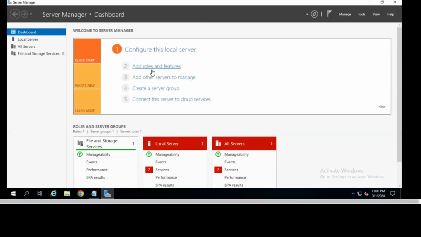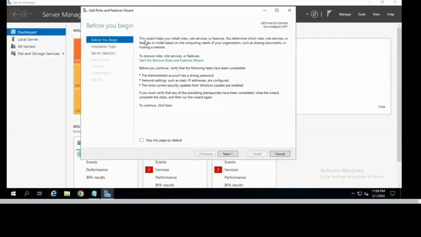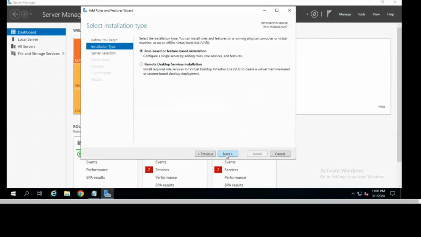So for this, just click on this Add Roles and Features. We can click on this, or you can click on this Manage option. Click on Manage, and the first option is the same, Add Roles and Features. You can click on that. After that, we have this Before You Begin. Click on next, then Installation Type. So we are going to install a role, so for the first option you have to select role-based.